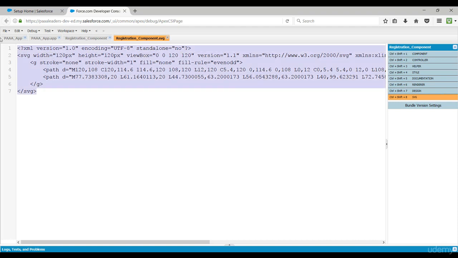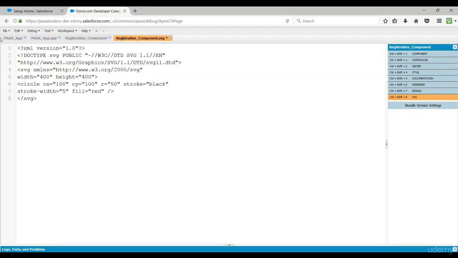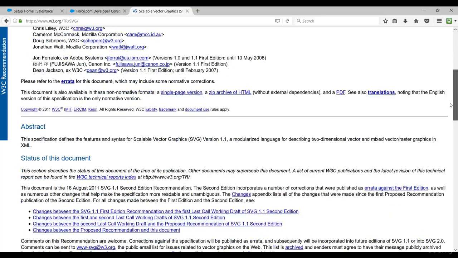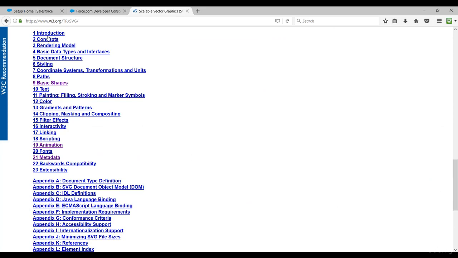I just want to replace this code with some other code, and the code that you can see on the screen right now is something that I have copied and pasted here. If you want, you can go to this site, click on this link, w3.org/tr/svg, and here you can select, suppose, basic shapes.